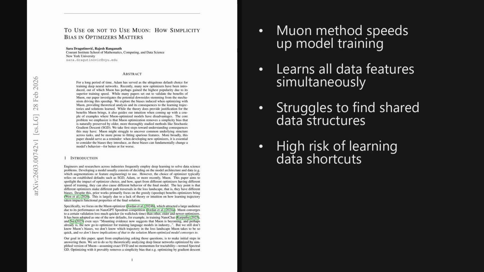Wrapping up, 2 takeaways stand out. While Muon offers incredible speed, its lack of simplicity bias can hurt generalization on tasks requiring shared structure or robustness to shortcuts. It forces us to rethink optimizer choice not just as a speed dial, but as a fundamental architectural decision.